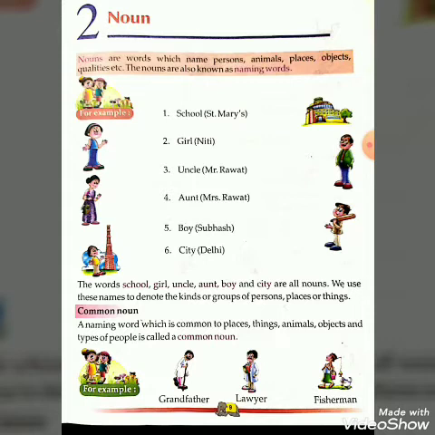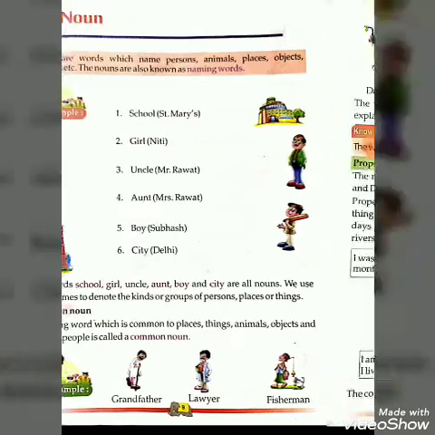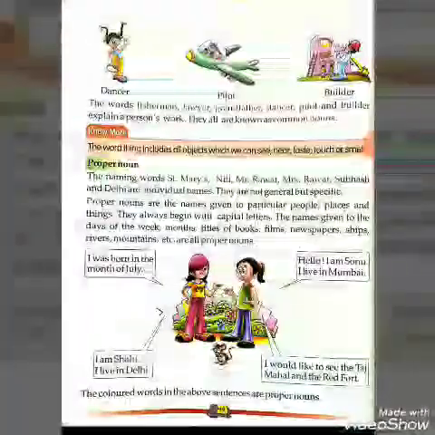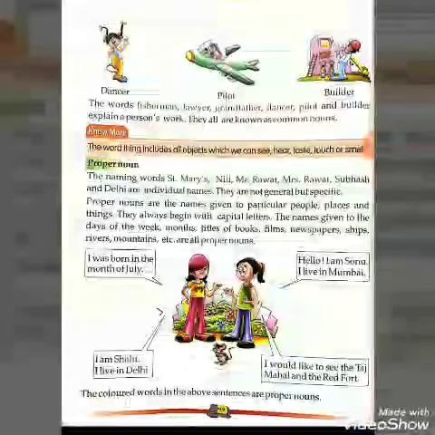For example, grandfather. Second one, lawyer. Third, fisherman. You can see on page number 9, pictures are shown there. Now come to the next page. Page number 10, dancer. The girl is dancing there. And pilot.